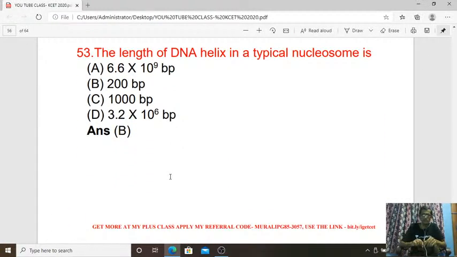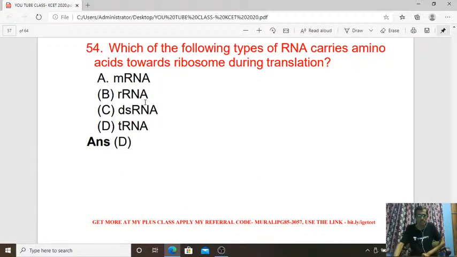53. The length of DNA helix in a typical nucleosome is how many? What about the answer? B, isn't it? If you take the nucleosome model, the length of DNA helix in a typical nucleosome carries about 200 base pairs. So the answer is B for the 53rd.